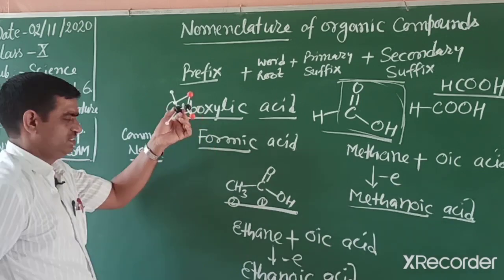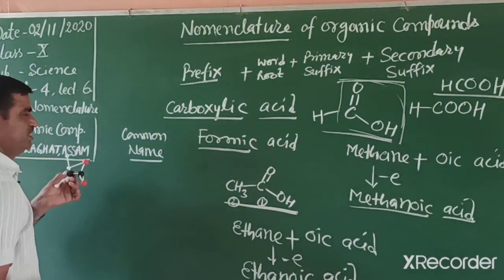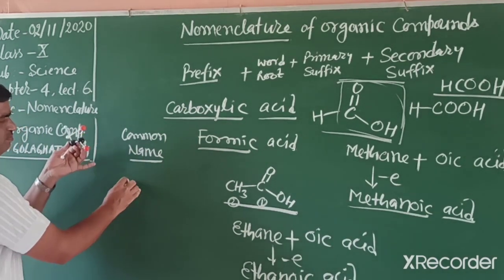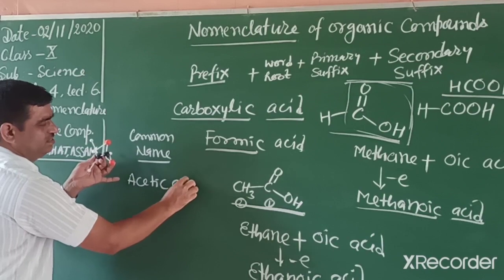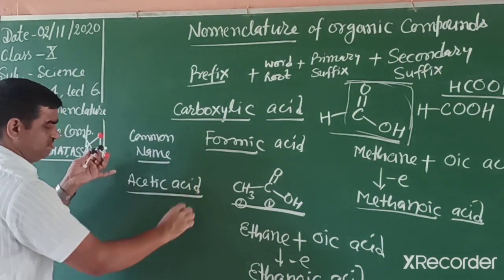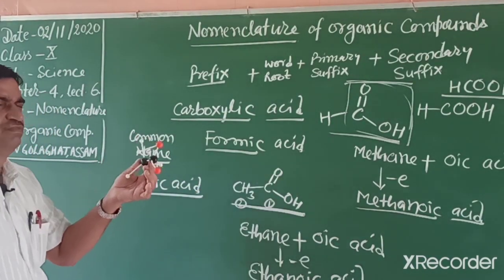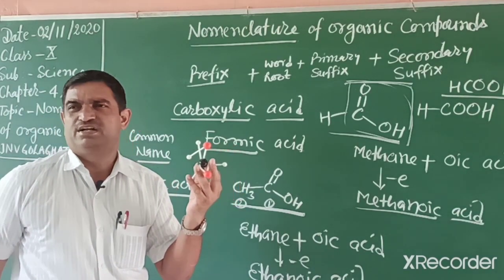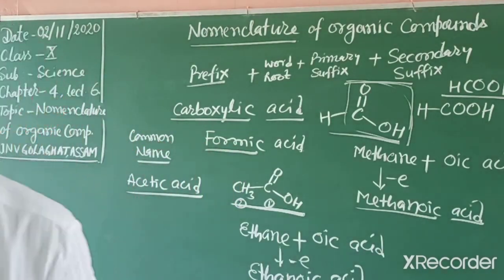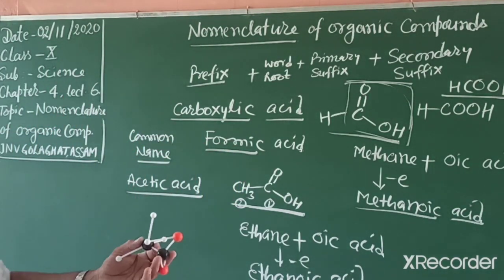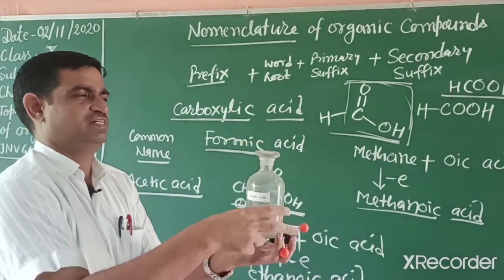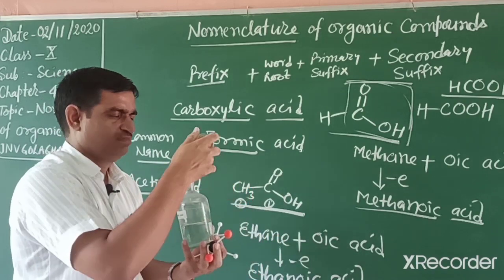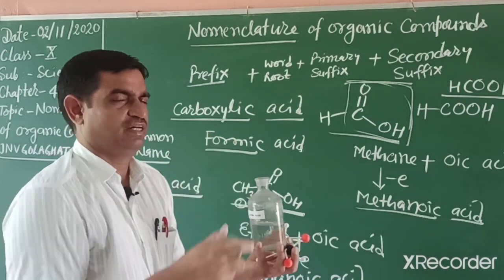After that, ethanoic acid, its common name is also famous. Its common name is acetic acid, and it has a vinegar-like smell. I can show you acetic acid in the laboratory. This one, acetic acid, has a smell that is vinegar-like.